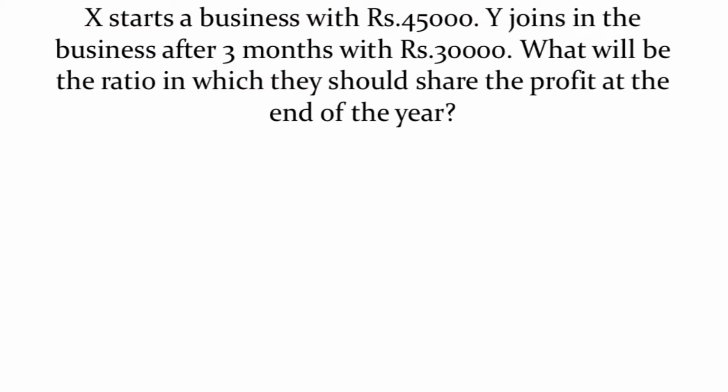X starts a business with 45,000 rupees. Y joins after 3 months with 30,000. What will be the ratio in which they should share the profit at the end of 1 year? Here 2 investors are given, X and Y. X investment is 45,000 and Y investment is 30,000. No need to take all the zeros. X invested 45, Y invested 30 in that proportion.